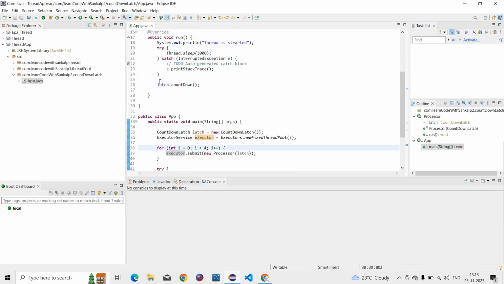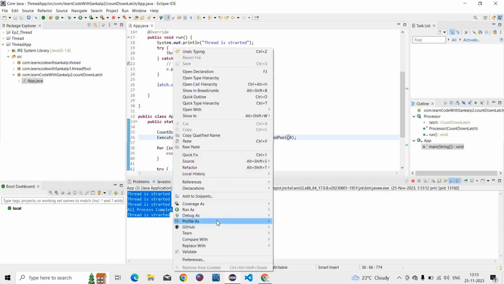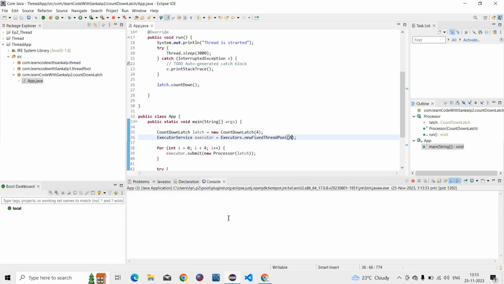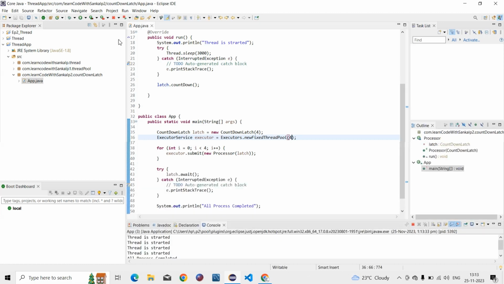See guys, we have to pass 4 here also and 4 here also. Then it will give proper output. See guys, 4 threads run, and then the main thread runs lastly. This is the process of the countdown latch, basically. I hope you understand the processing of the countdown latch.